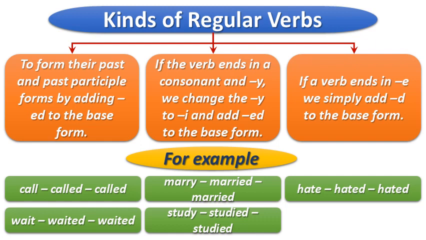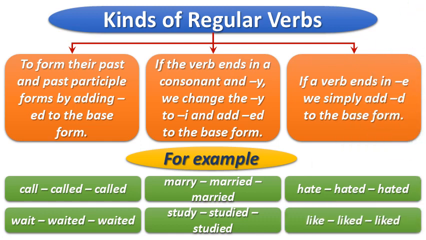So here the base form is hate. To make the past and past participle forms, we have added d at the end of the base form. Number 2, like, liked, liked. The same thing we have done with like also. So these were the 3 kinds of regular verbs with examples.